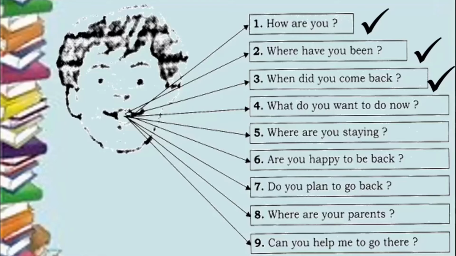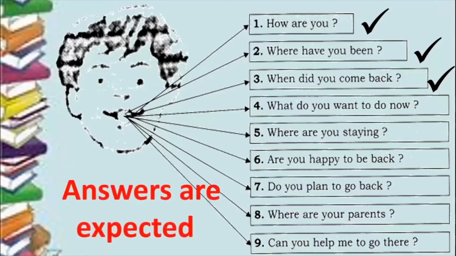What do you want to do now? Where are you staying? Are you happy to be back? Do you plan to go back? Where are your parents? Can you help me go there? So these are all questions that you're asking. So what is the difference between these questions and a rhetorical question? The difference is mainly that in these questions you expect an answer. So answers are expected when you ask a normal question. But when you're asking a question as part of interrogation, or a rhetorical question, you do not expect answers.